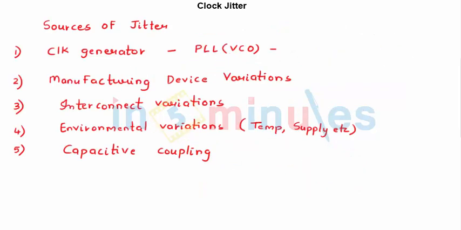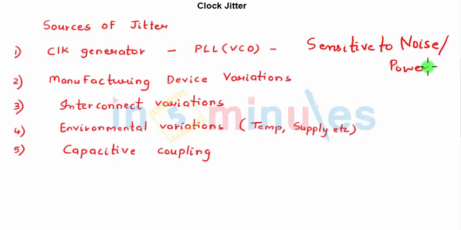Now some of the sources of clock jitter. Clock generator circuit, we just discussed that. It's nothing but a PLL which has a voltage control oscillator, which is an analog circuit. And we know that analog circuits are highly sensitive to noise, and it also is sensitive to power supply variations, which will lead to the clock not being produced at the time which we are looking for it to be produced.